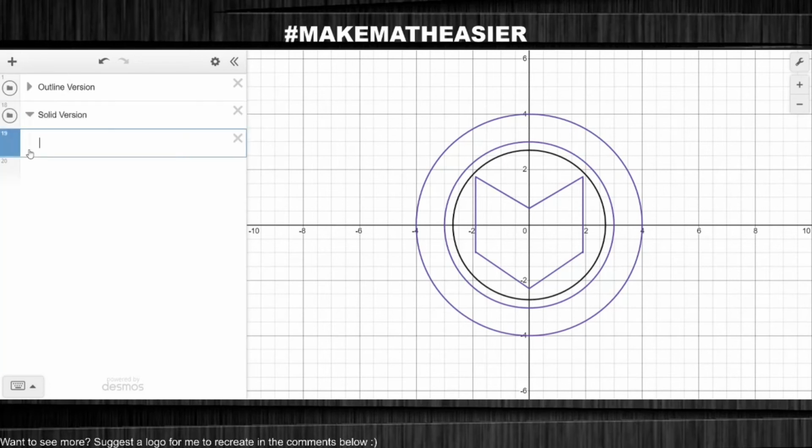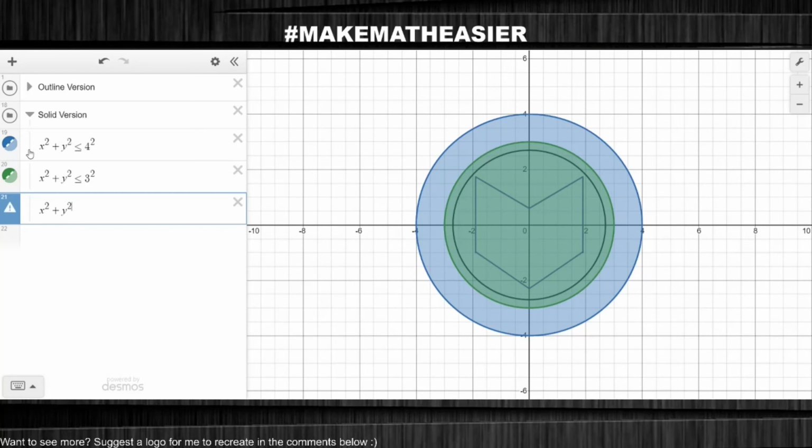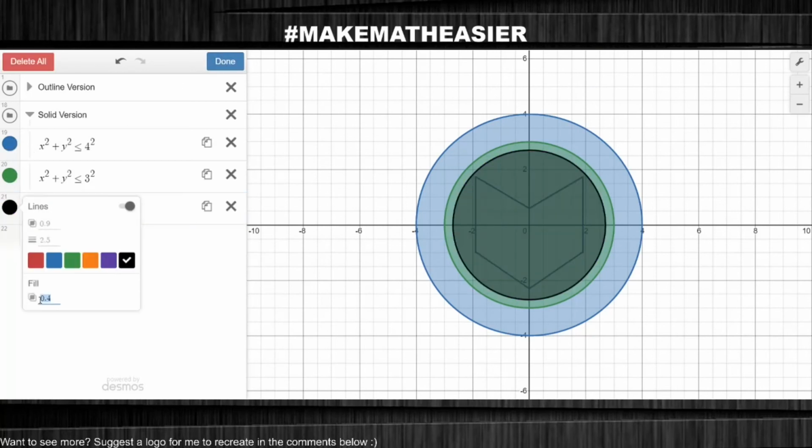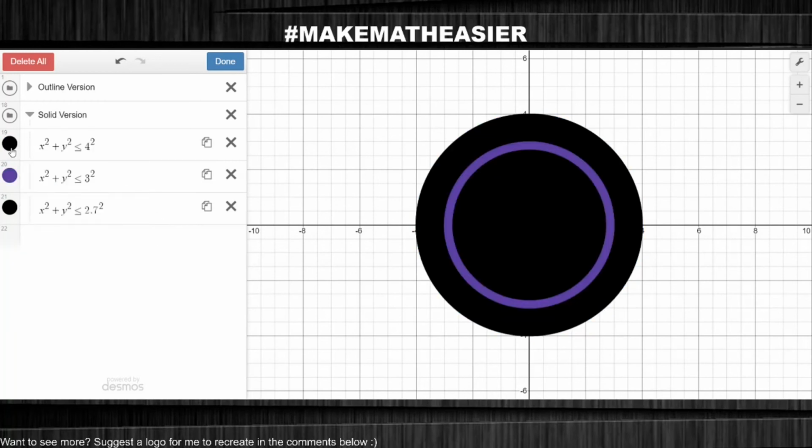To start this off, I'm going to use circle equations that look almost exactly like the ones we just used. The only difference is that instead of using an equal sign, I'm actually going to use a less than or equal to sign. This sign essentially allows me to get that shading on the inside of the circle. Once I get all my circles shaded, I set the appropriate colors and take off any transparency.